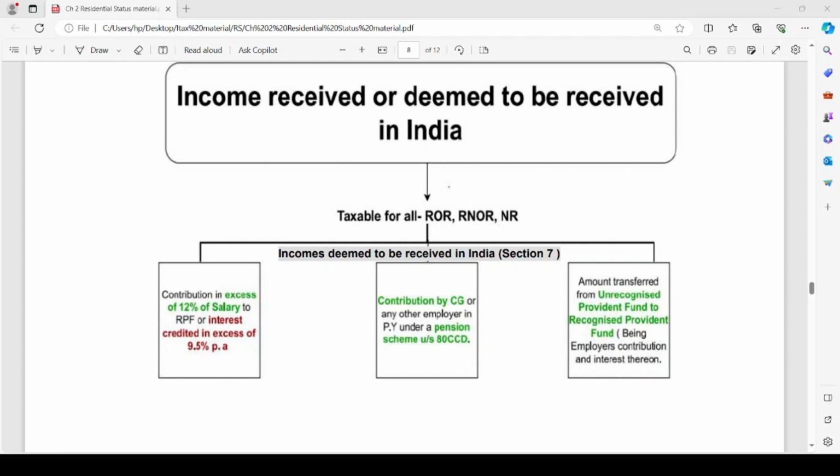The third one: amount transferred from an unrecognized provident fund to a recognized provident fund, being the employer's contribution and interest thereon. Here, the amount which has been contributed towards the unrecognized provident fund is now being transferred to a recognized provident fund. Then the amount so transferred is considered to be income deemed to be received in India.